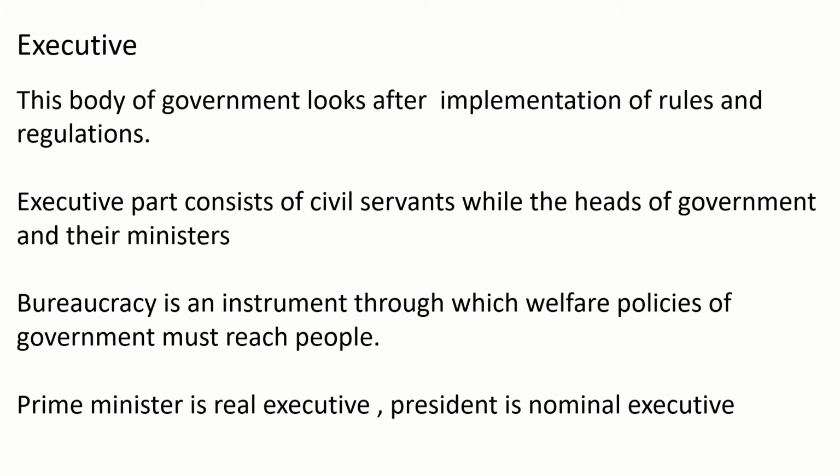Here in the executive, bureaucracy is the permanent executive. Through bureaucracy, the policies made by the government will reach the people. In our system, the prime minister is the real executive and the president is a nominal executive, which means the prime minister has more power than the president.